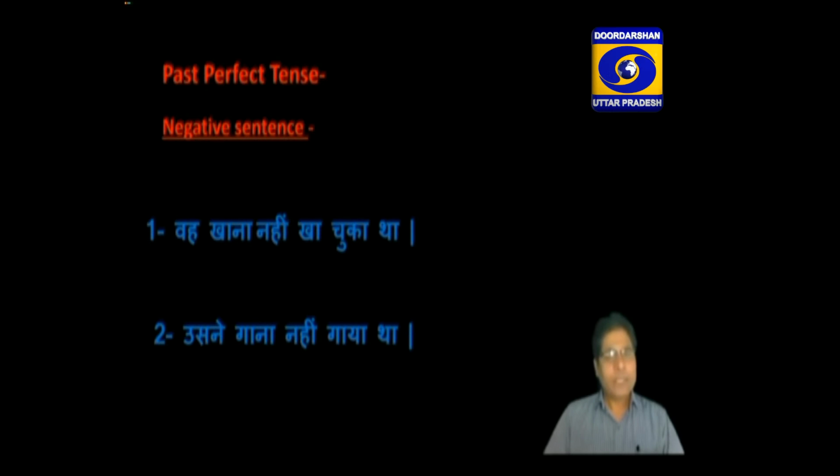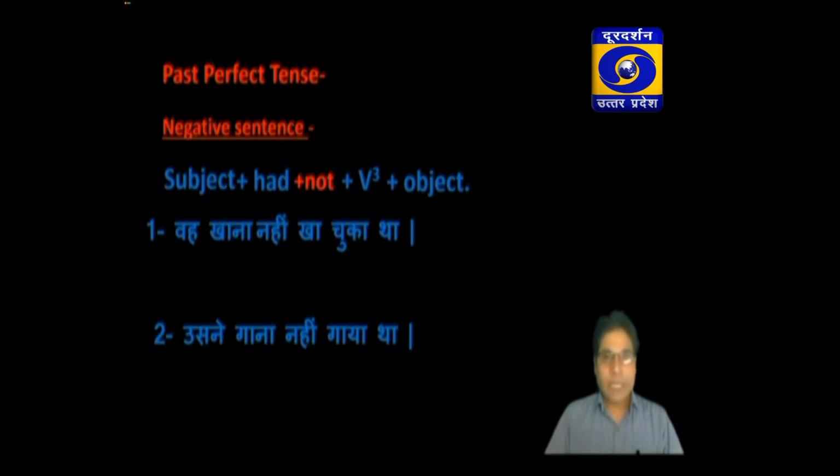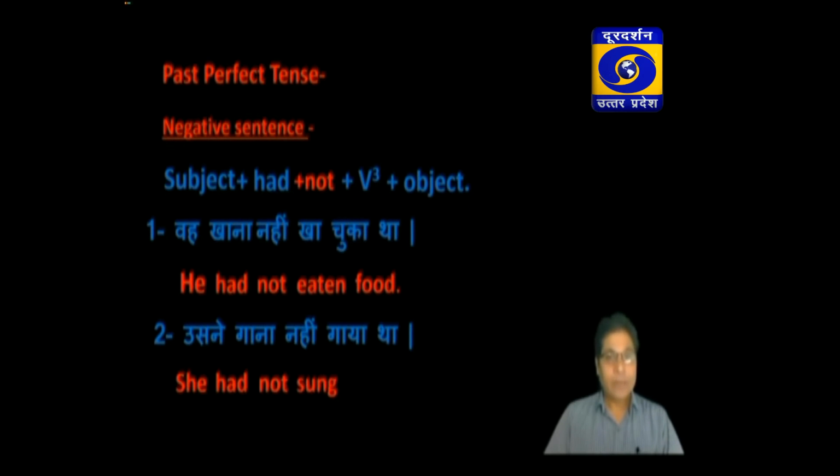To translate such type of sentence, we start with the subject. Then we have to use had as a helping verb, then not, then the past participle form of the verb, and at last you have to write the object. Let us see how this sentence can be translated with the help of this rule. He had not eaten food. Come to the second sentence. उसने गाना नहीं गाया. She had not sung a song.